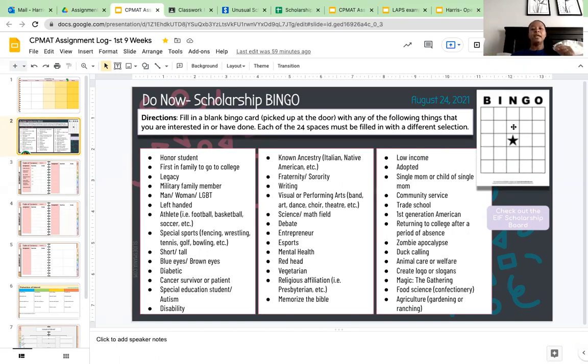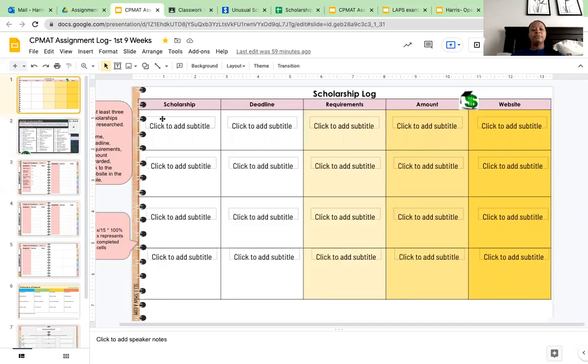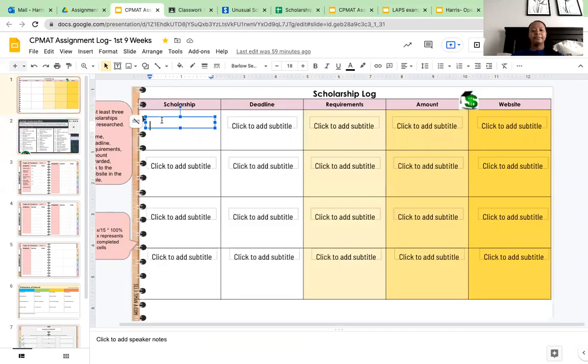Okay. Once you find that scholarship, you're going to go to the scholarship log. You're going to put the name of the scholarship here. You're going to put the deadline, the due date for the scholarship here. Any requirements that they actually ask you to put it here. How much the scholarship awards. And then you're going to copy the link to that website that goes to that scholarship here.